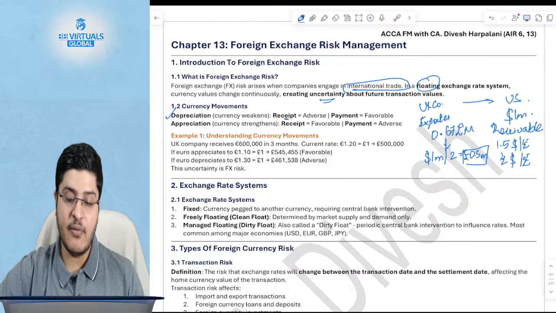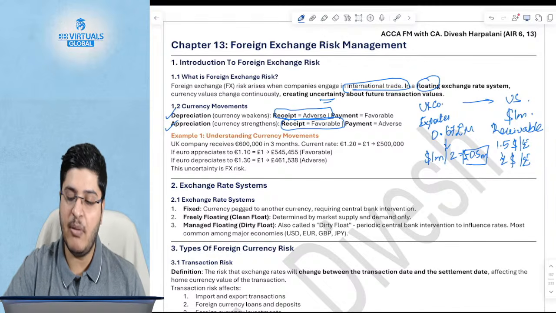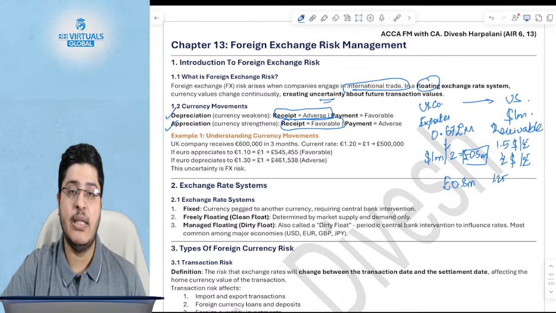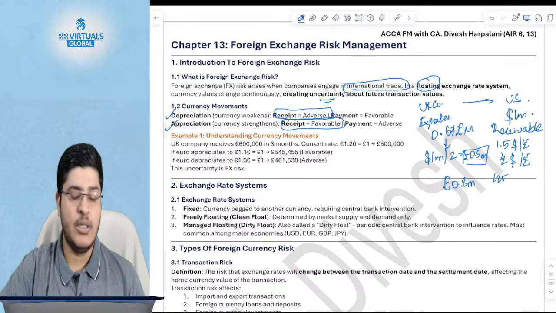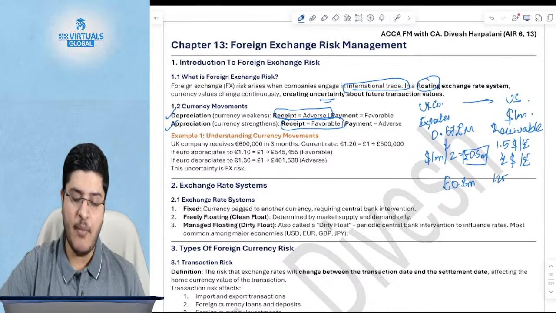Then what happens? If it was a receipt, then there was an adverse movement. But now if the dollar had strengthened, then the receipt would have been favorable. If it had strengthened from 1.5 to 1.25, then as a UK exporter you would have received 0.8 million pounds, which is nothing but $1 million divided by $1.25 per pound. I hope this is clear. I hope this is helpful. And of course, the reverse position will happen in case of a payable.